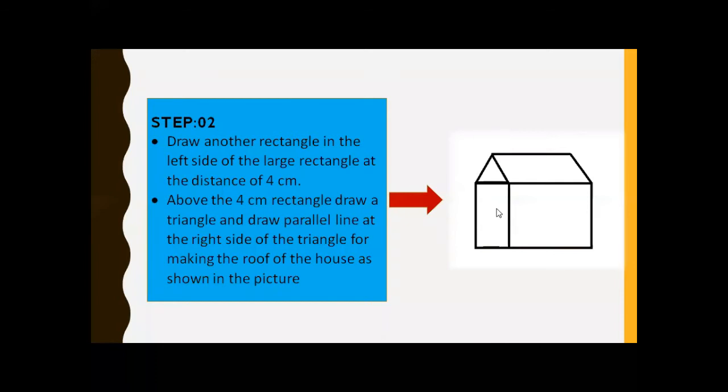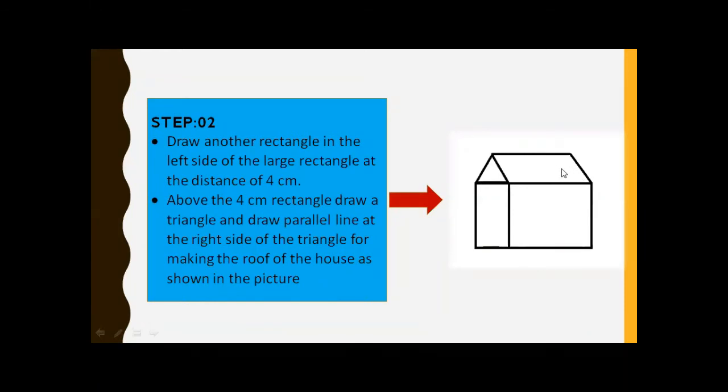Draw another rectangle on the left side of the large rectangle at a distance of 4 centimeter. Above the 4 centimeter rectangle, draw a triangle, and draw the parallel line at the right side of the triangle for making the roof of the house as the picture shows.